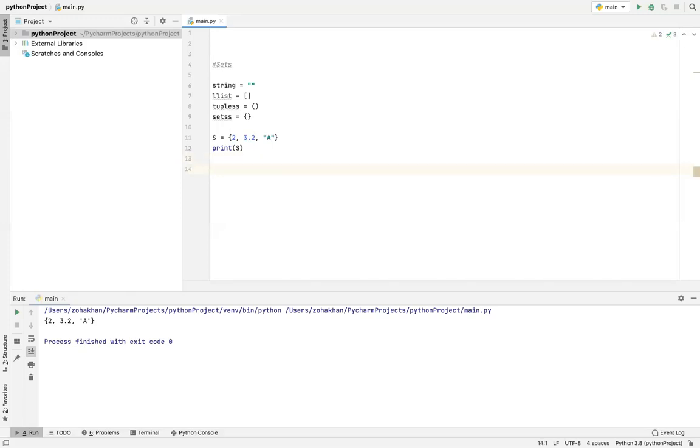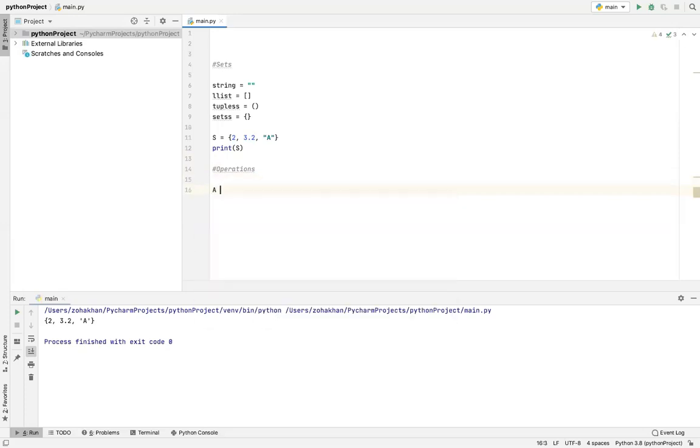Acha, so let's resume with the operations. So there is no indexing and duplication in sets. Acha, let's start with operations. So simple operations hai, it is mutable. You can add things, you can remove things, you can pop out things. So you can do multiple things with sets. Now let's declare a set.